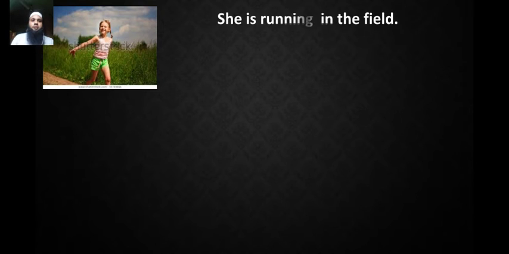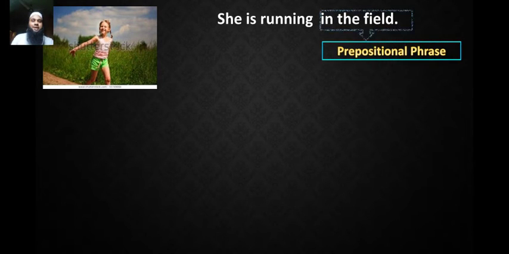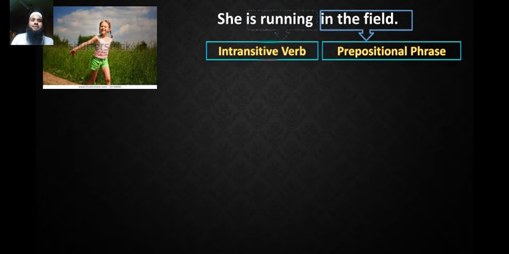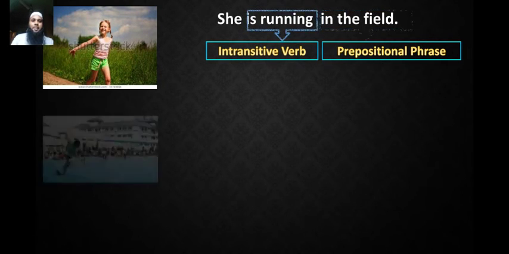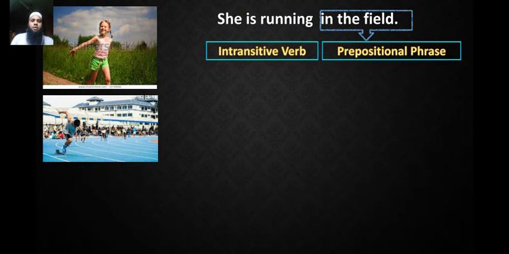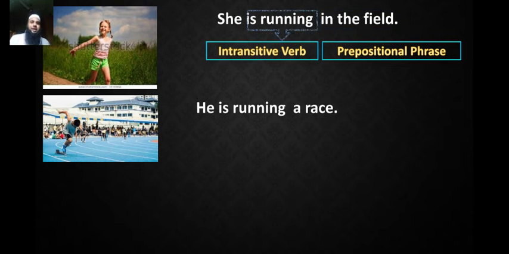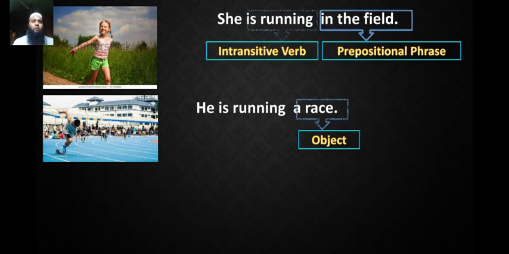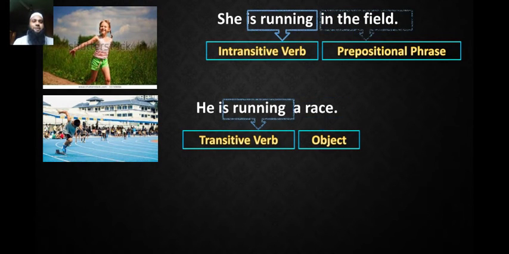Look at the picture. She is running in the field. In the field, of course, it is a prepositional phrase. So running is an intransitive verb because there is no object, and without an object the verb cannot be transitive. Look at another picture. He is running a race. Look here, a race is an object. So running is a transitive verb.